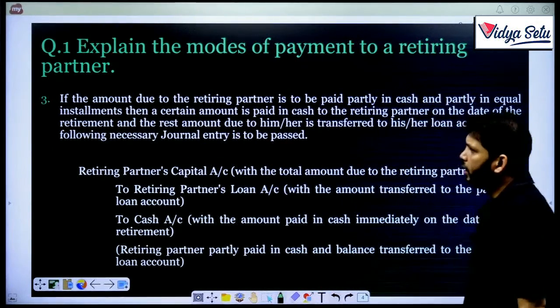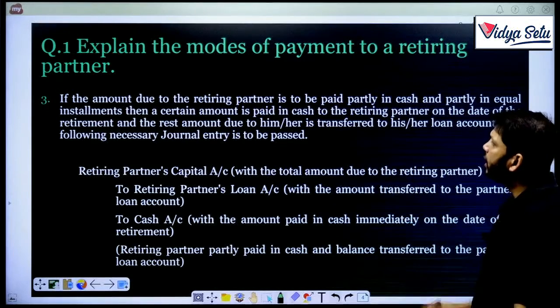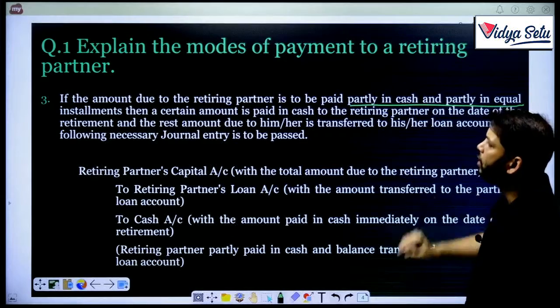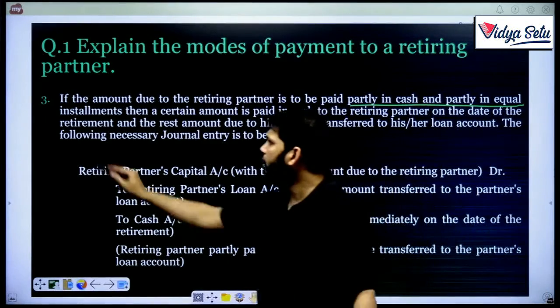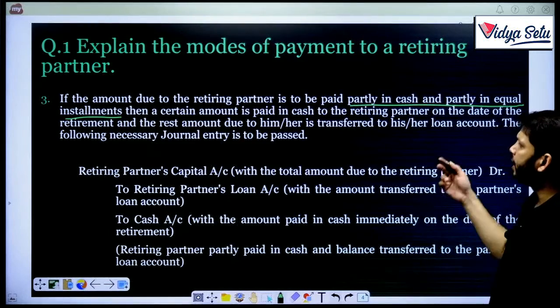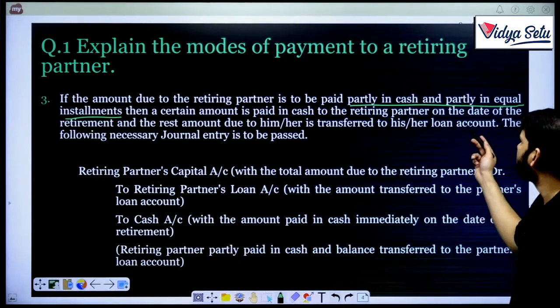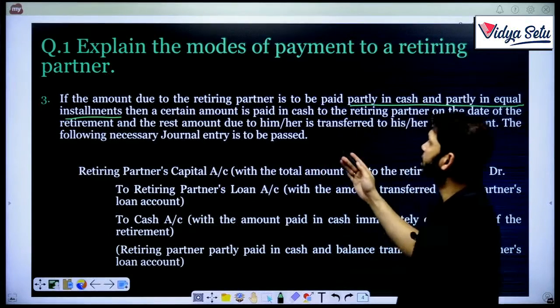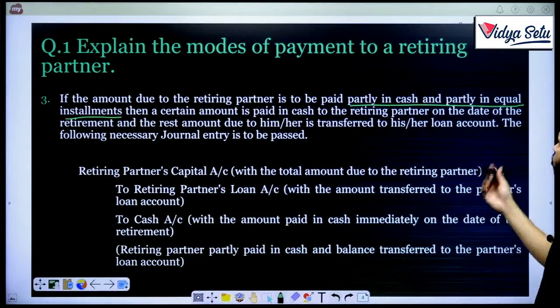And the third way: if the amount due to the retiring partner is to be paid partly in cash and partly in equal installments, then a certain amount is paid in cash to the retiring partner on the date of the retirement, and the rest of the amount due to him or her is transferred to his or her loan account.